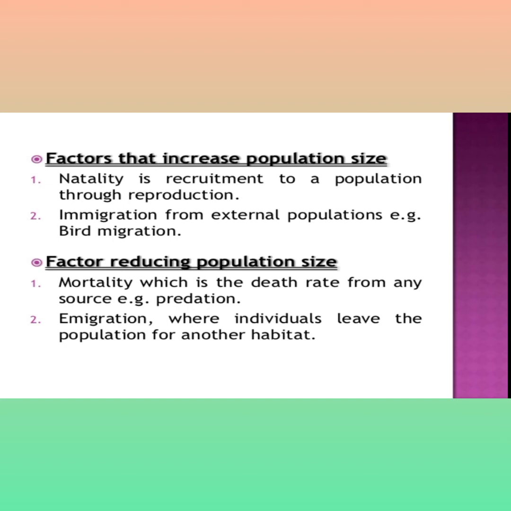the death rate from any sources, for example predation. Emigration, where individuals leave the population for another habitat. Those are specific reasons, but we should know how the population size increases and how it decreases. It depends upon only four factors.